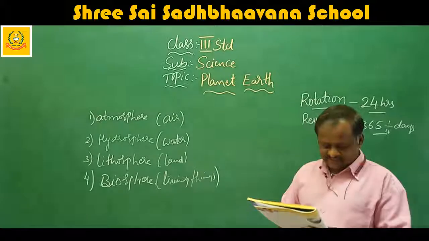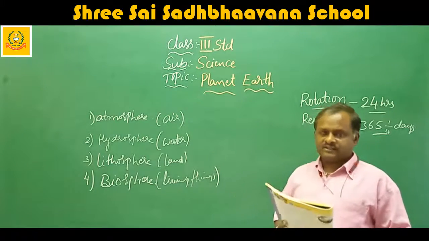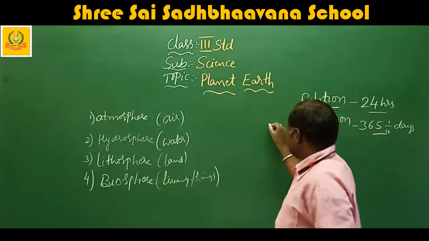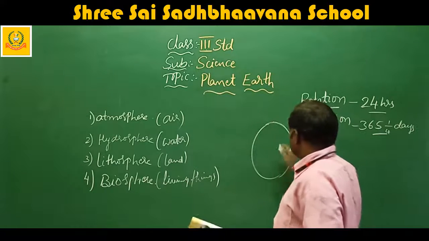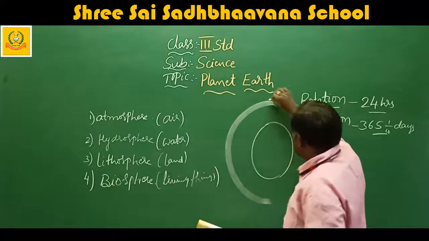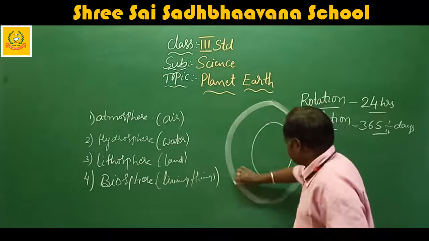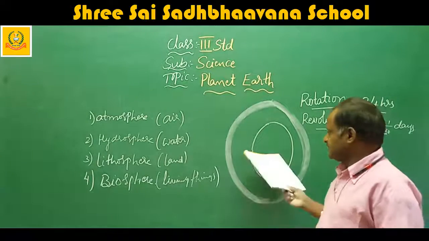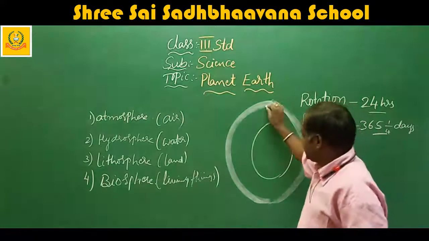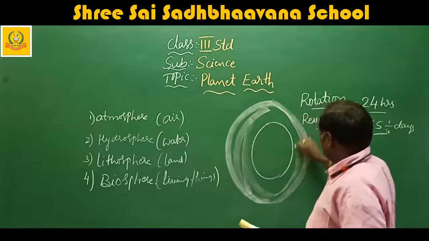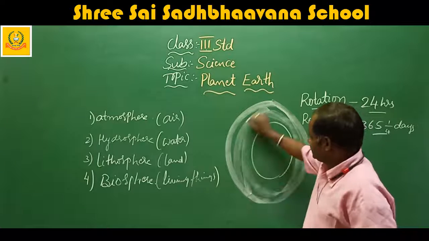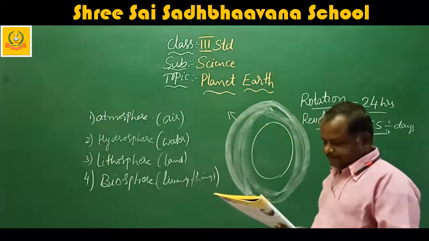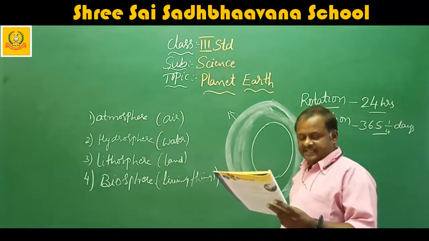A layer of air surrounds the earth. You know very well, air is present on the earth. If the earth is like this, a layer of air surrounds the earth like this. This is called the atmosphere. This full area is called Earth's atmosphere. The atmosphere is made up of gases.